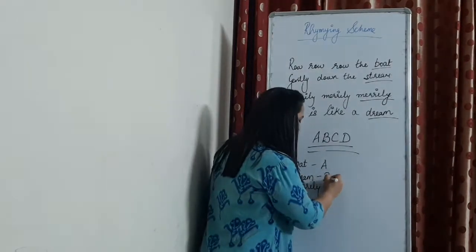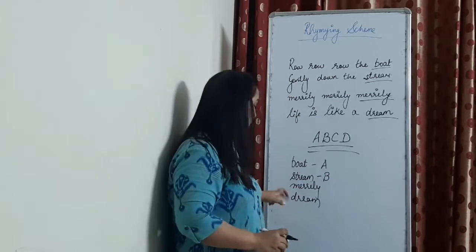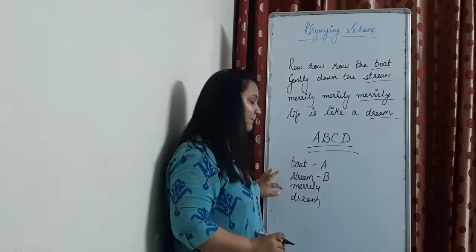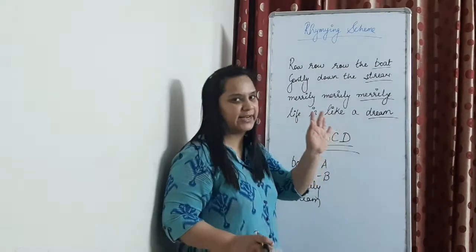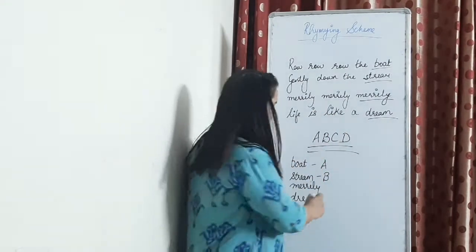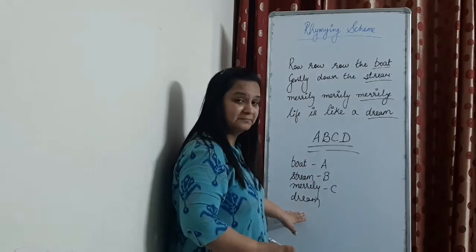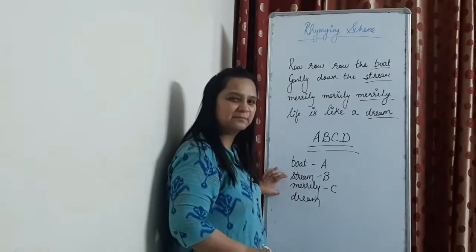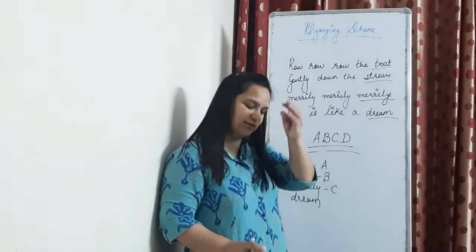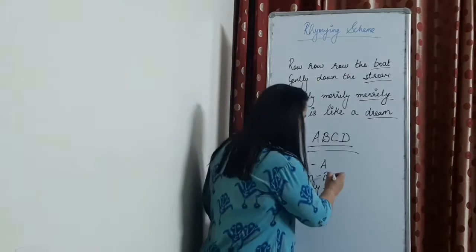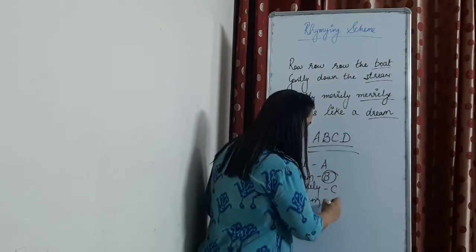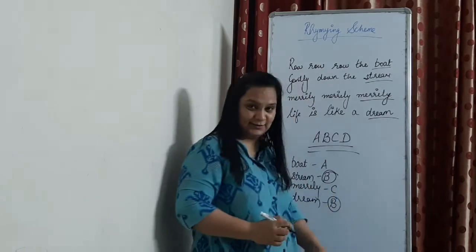So we put it as B. Next word, merrily. Boat, stream, merrily, nowhere connected. They do not rhyme. So C. Dream. Dream and stream are rhyming together. So this B will be repeated.